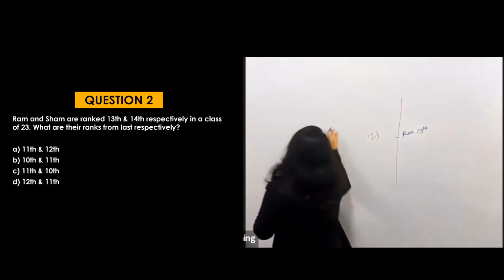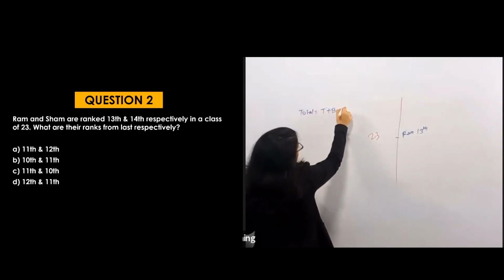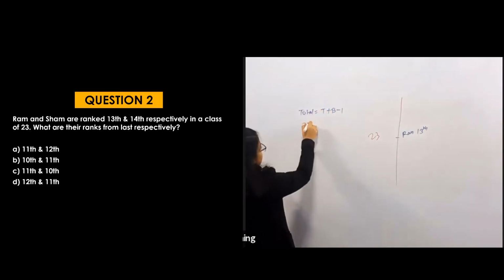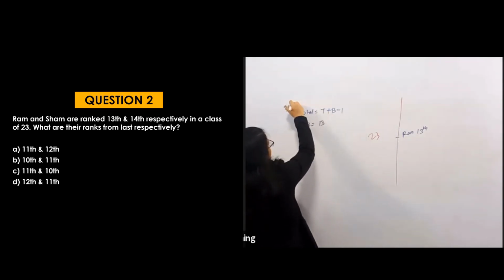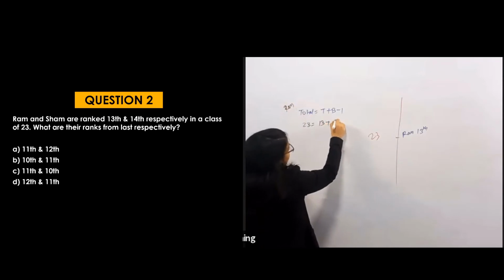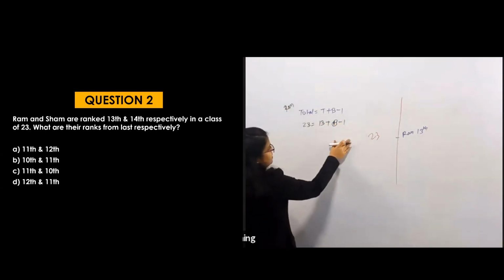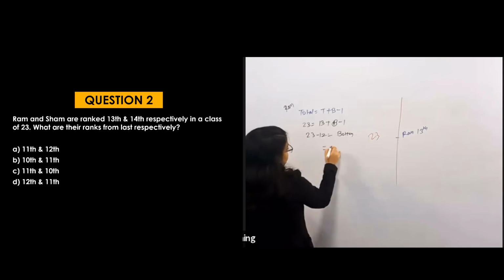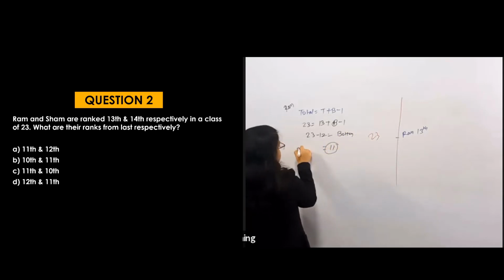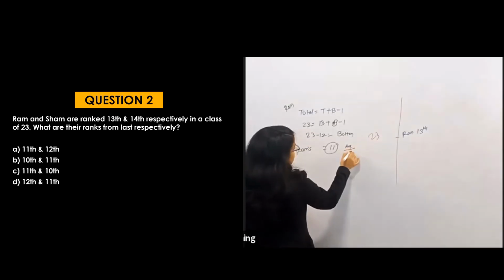Okay, so total is equal to top plus bottom minus 1. So total is equal to 23, which is equal to Ram's position from the top, 13, plus bottom minus 1. So 13 minus 1 is 12. So 23 minus 12, which is equal to the bottom position, which is 11. So Ram's position is 11. This will be Ram's answer, right?